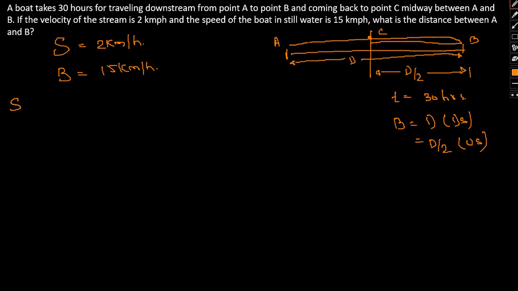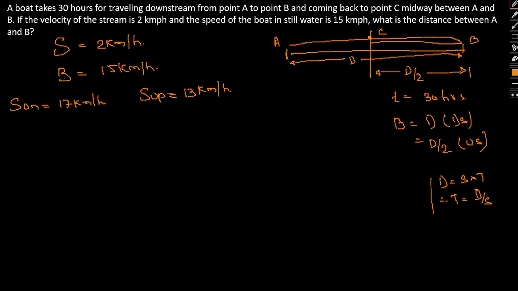So now if we take a look at the speed downstream, it will simply be 2 plus 15, that is 17 kilometer per hour, and speed upstream will be 15 minus 2, that is 13 kilometer per hour, we already know that. So we have that. Now let us first consider the case for downstream. We have the formula distance equals speed into time. So therefore time will be given by distance by speed.